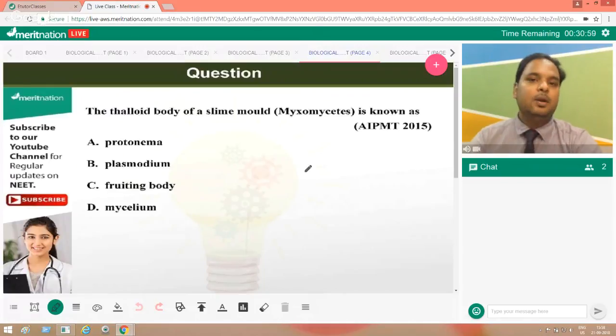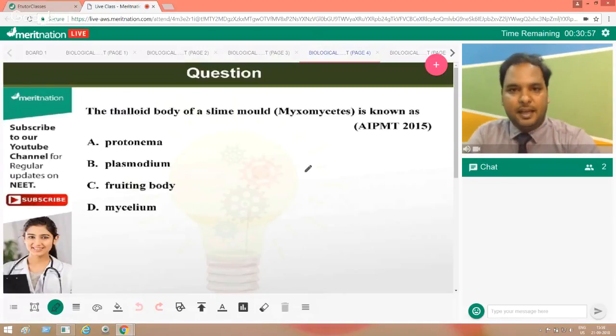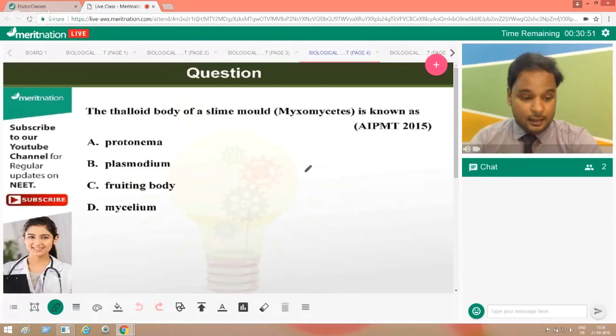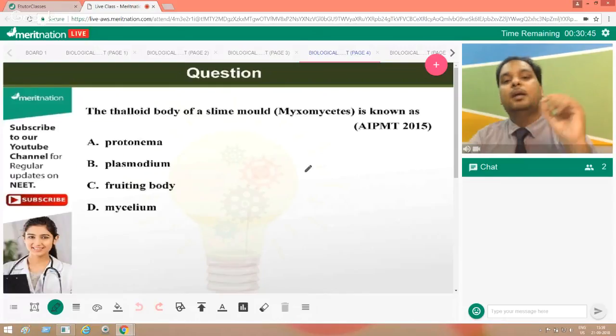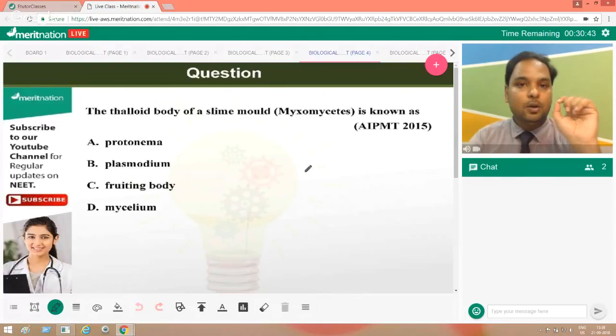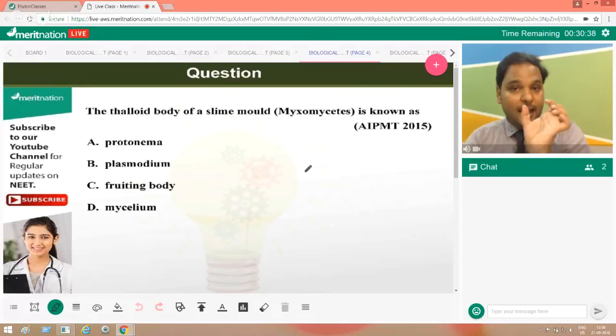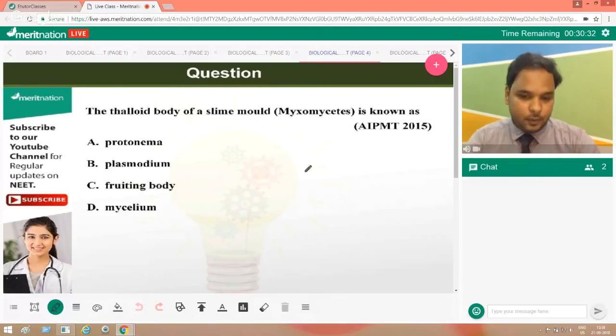Slime mold has two different kinds of life cycle, one cellular and another acellular. They are basically Protista. But there is one very peculiar quality of slime molds: they are molds, and molds have some characteristics very similar to fungi, but they are protistans.